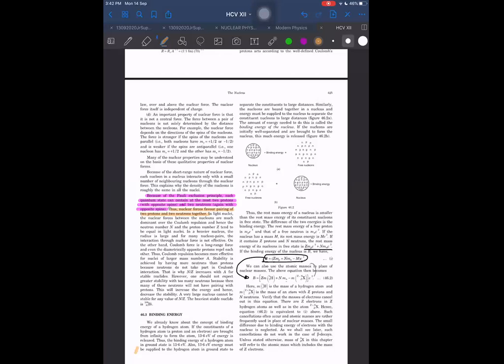What is meant by that, sir? Stability is achieved by having more neutrons and protons. Okay, that's done already in this.